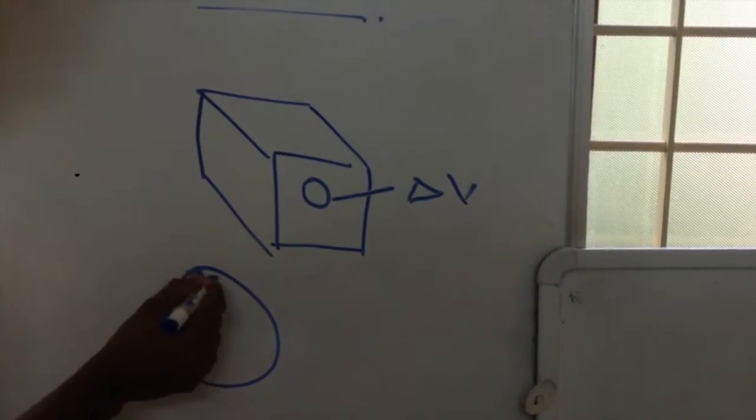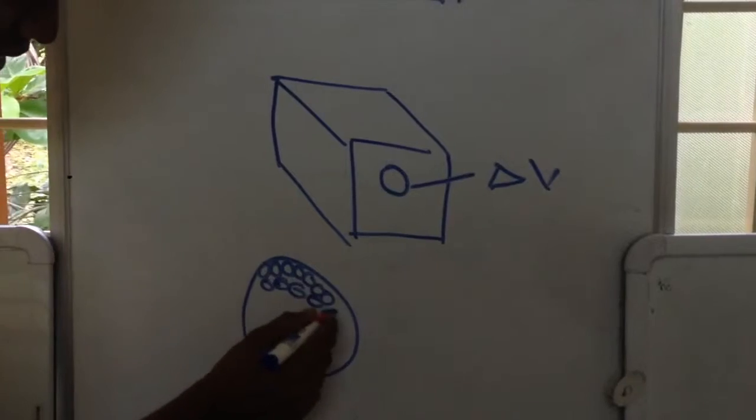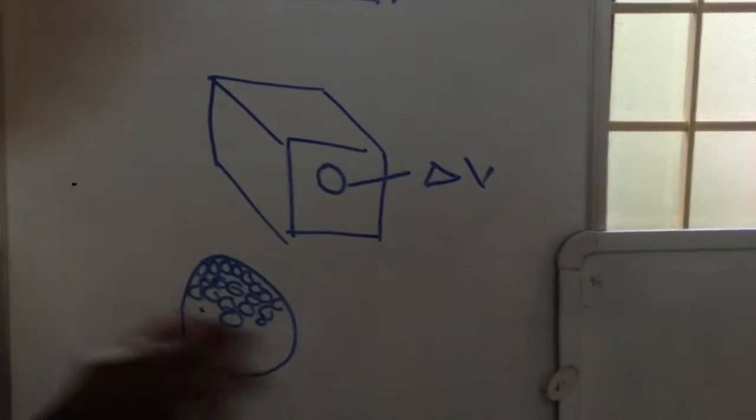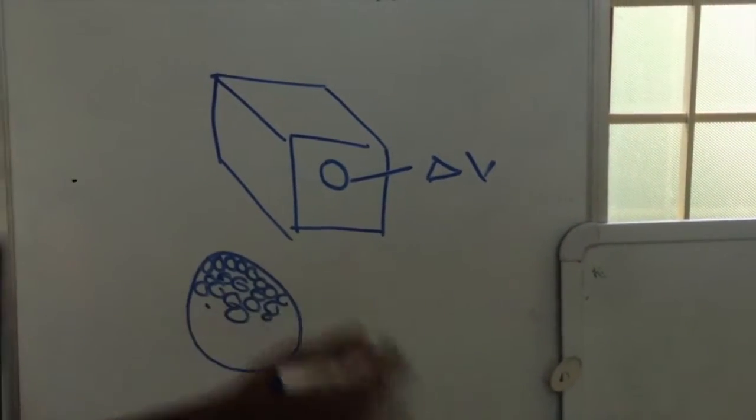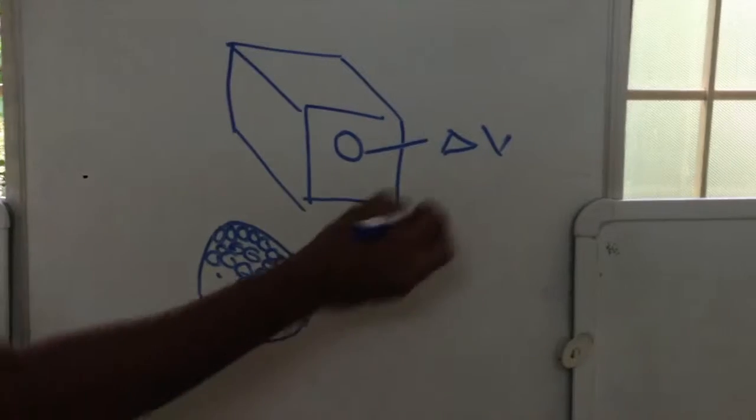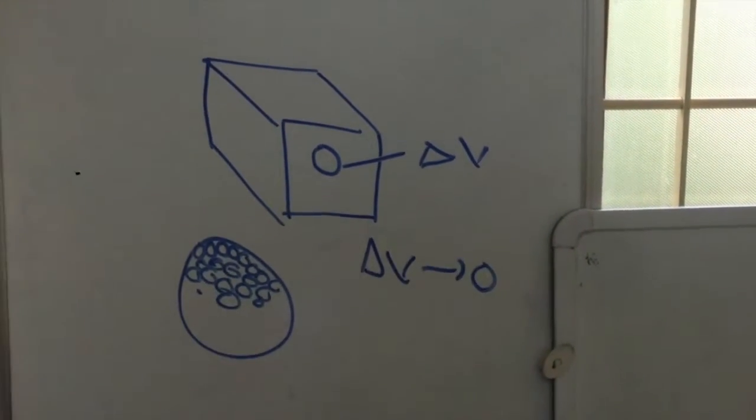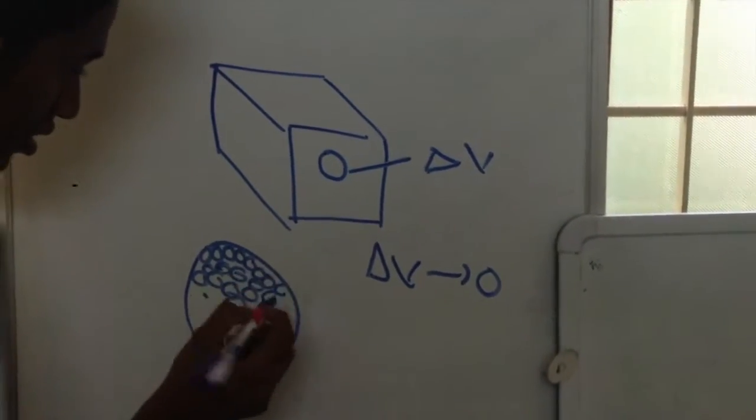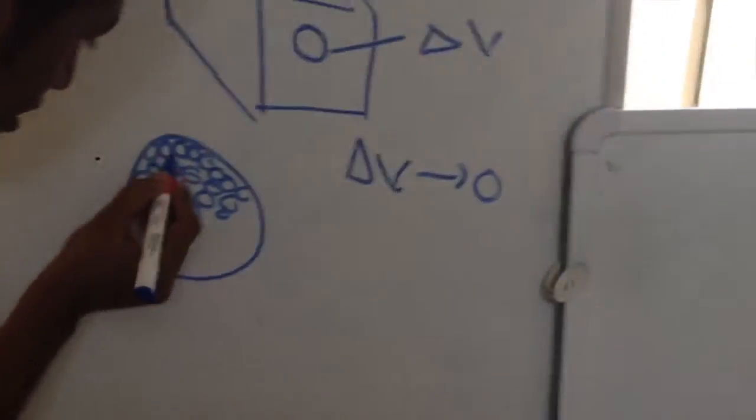So there will be many atoms there. This entire delta V is filled with many atoms, and when I am shrinking this delta V to 0, there is a chance that the volume may end up in the void in between these atoms.